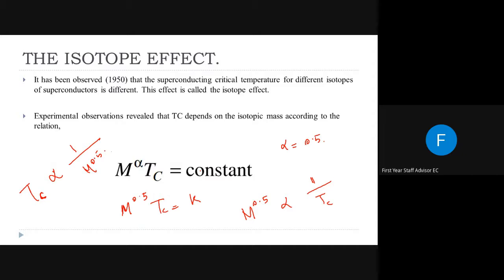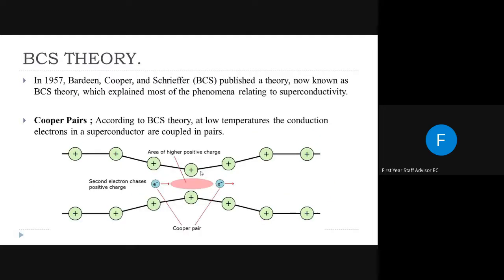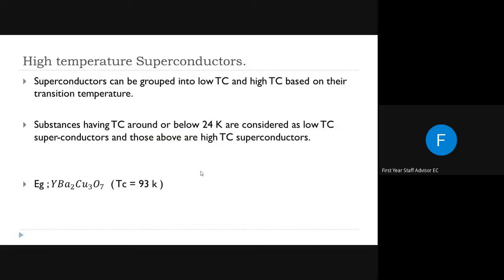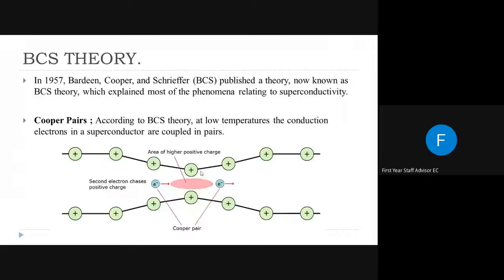Okay, so today we discussed a lot of things. Tomorrow we are going to talk about one of the important theories regarding superconductivity, or an important theory which explains what superconductivity is. It is BCS theory, founded by Bardeen, Cooper and Schrieffer. So it is called BCS theory. Tomorrow we are going to study this. BCS theory is a bit long, but it is simple. Once we learn some terms, we will be able to study BCS theory.